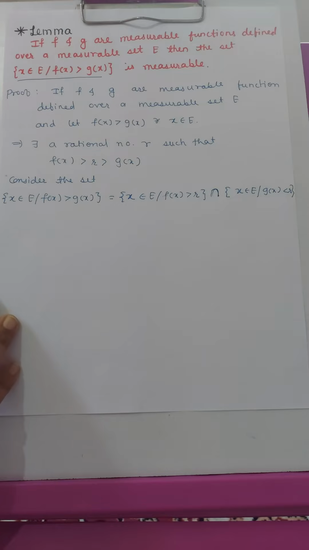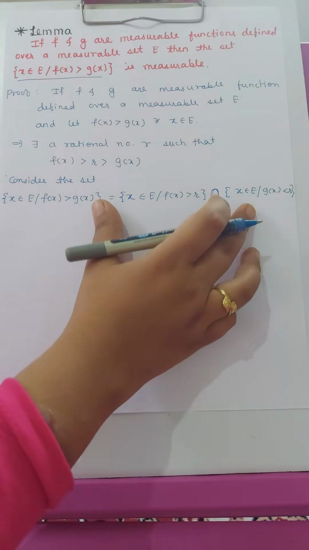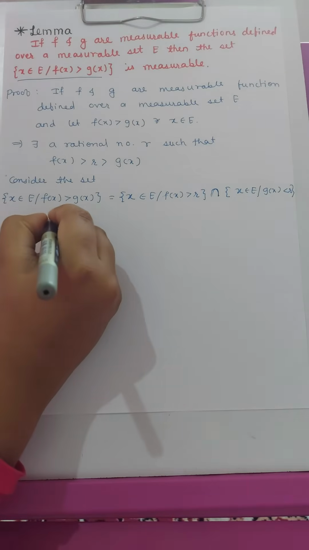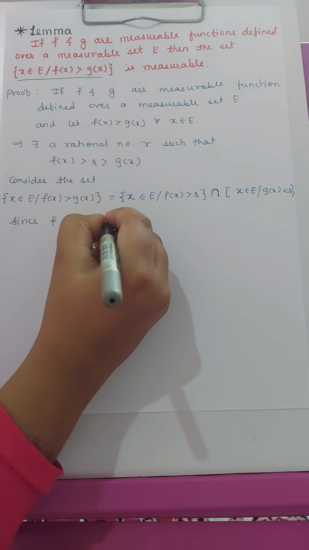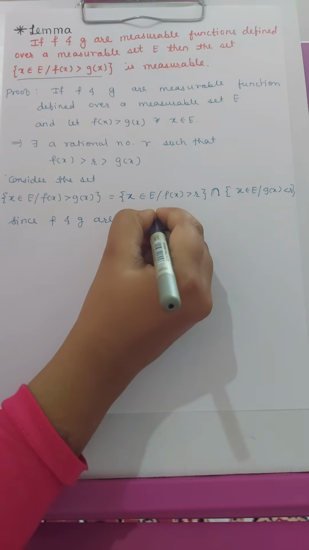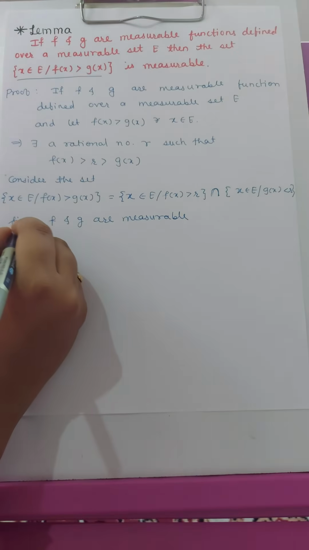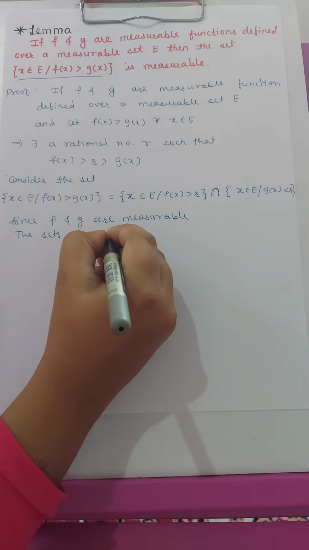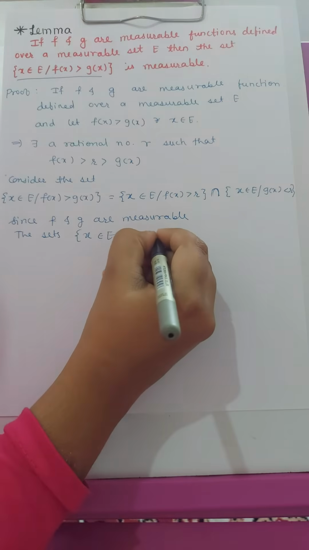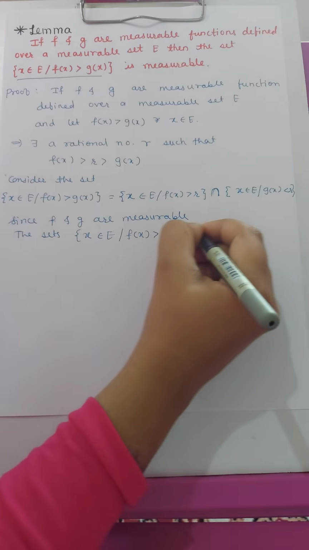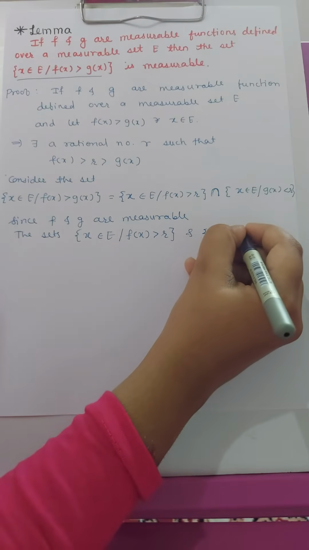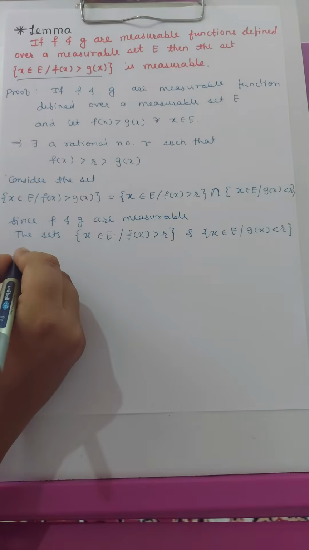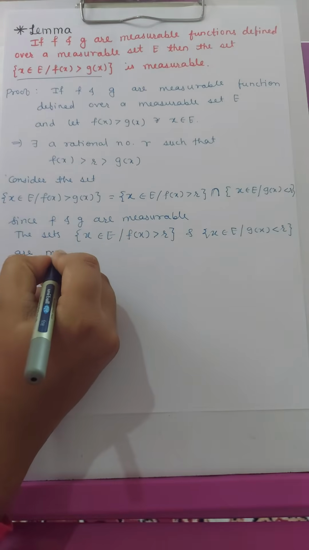Now since f and g are measurable, the sets x belongs to E such that f of x greater than R, and x belongs to E such that g of x is less than R, are measurable.